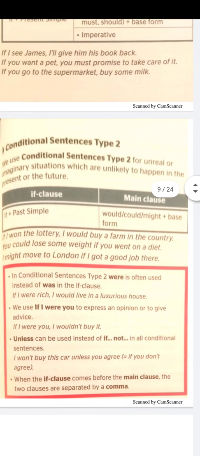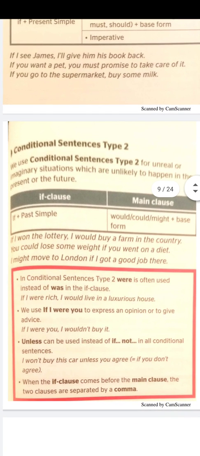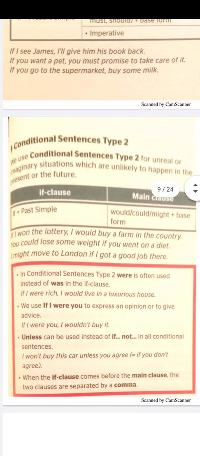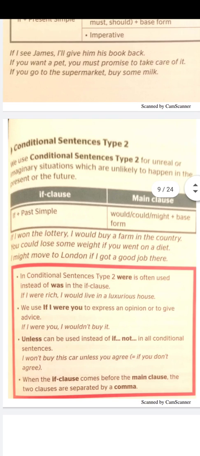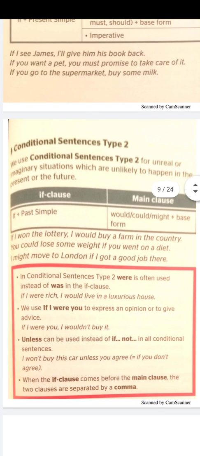Okay, conditional sentence type 2, we use conditional sentence type 2 for unreal or imaginary situations that are unlikely to happen. It's imaginary, it's impossible to happen. Here, if plus past simple. In the main clause we will use would, could, might, plus the base form. If I won the lottery, and this is unlikely to happen, I would buy a farm in the country.